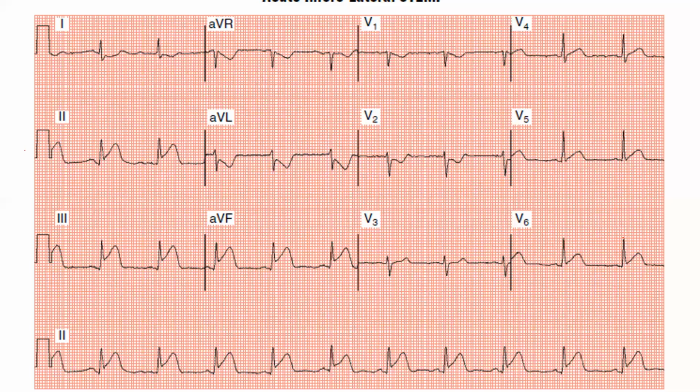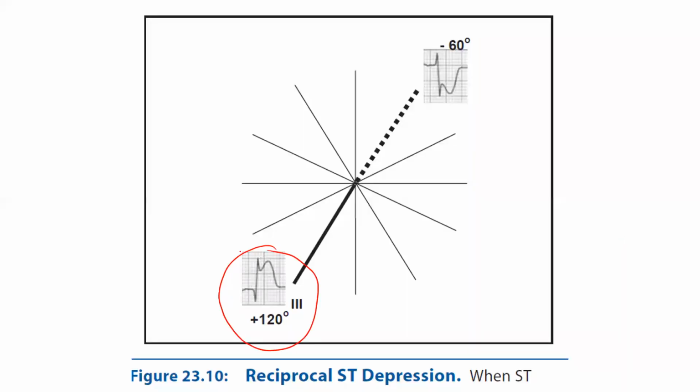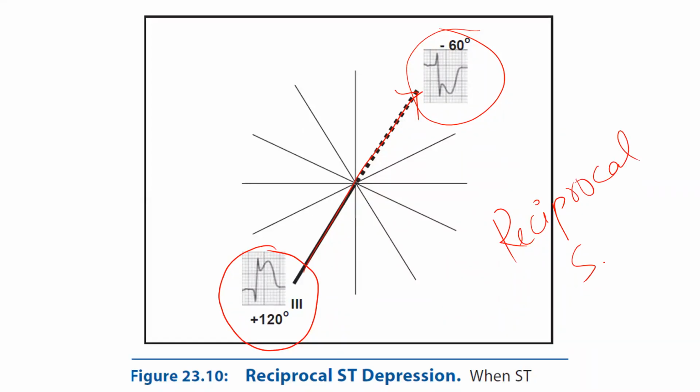Before we go for the next one, I will show you one image. This is the most important thing you should remember for all the MIs which you are diagnosing. See here, whichever lead you are seeing the ST elevations in, in the corresponding opposite leads you are going to see ST depressions. This is called reciprocal depressions. This is the characteristic of STEMI.